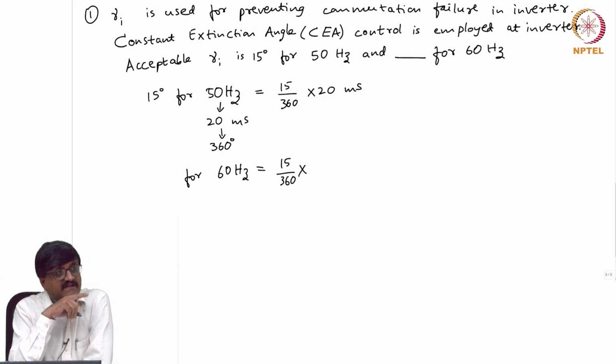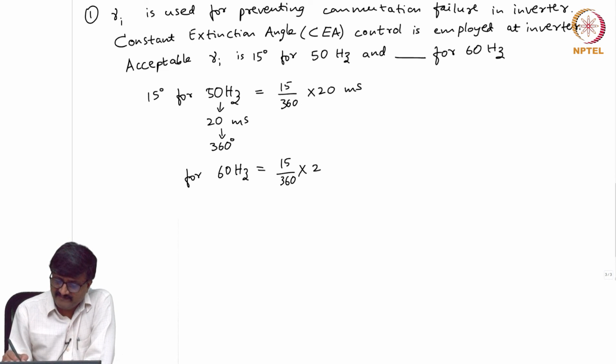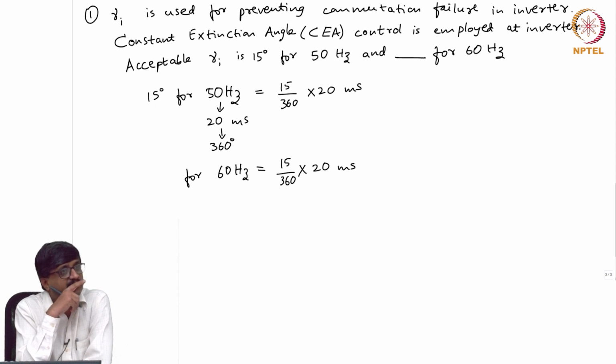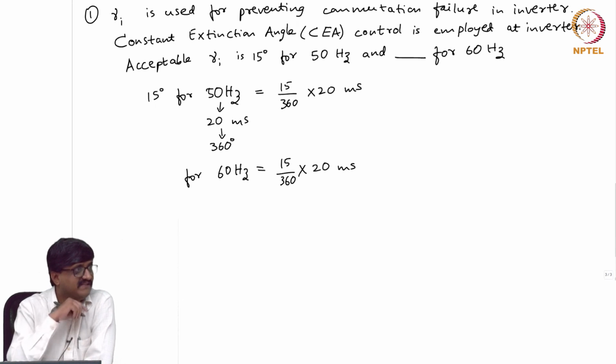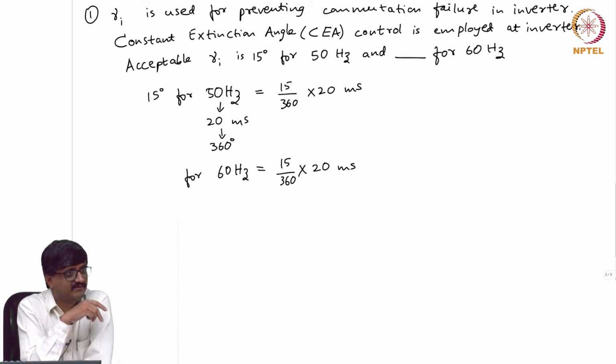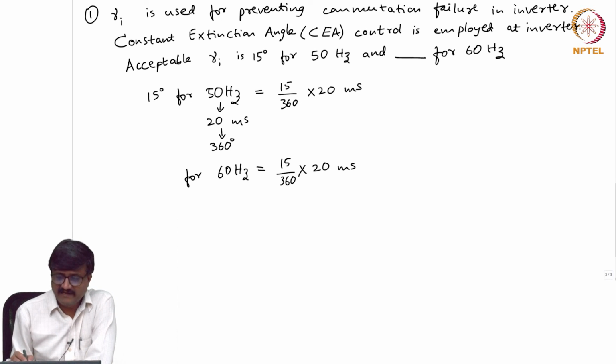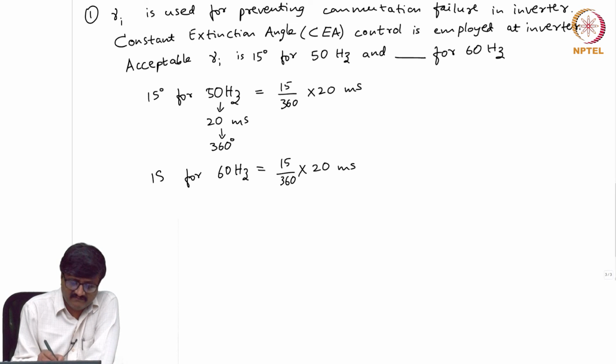Actually same time means 15 by 360 into 20 milliseconds. But now the period is different. Period is not 20 milliseconds, it is 16.66 milliseconds. And the angle will also be different. So, what should be the angle? 18.